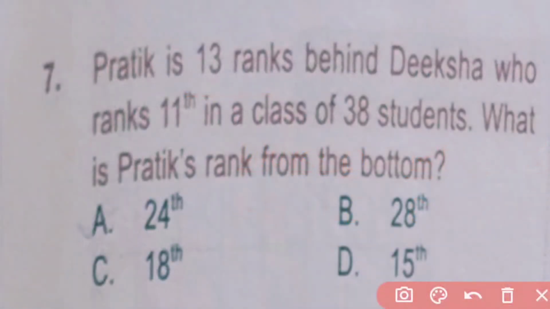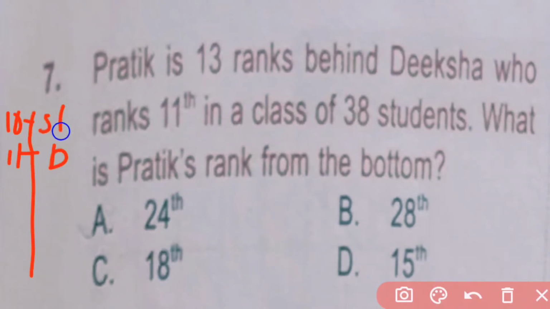Question number 7. Pratik is 13 ranks behind Diksha, who is ranked 11 in a class of 38 students. What is Pratik's rank from the bottom? So here Diksha is on 11th rank, means there are 10 students before Diksha, and Pratik is 13 ranks behind Diksha, means in between Diksha and Pratik there are 12 students, and Pratik is the 13th one.